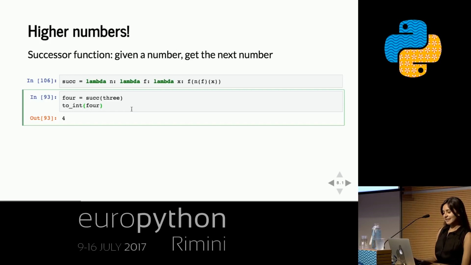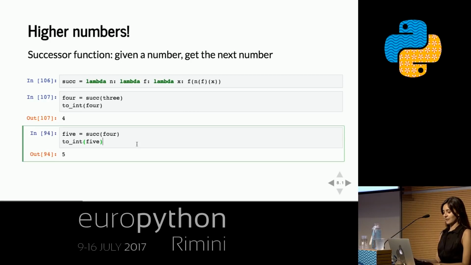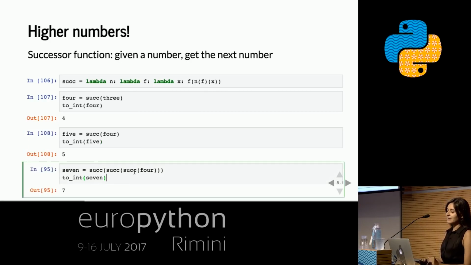If you believe me here, 4 would be the successor of 3, right? And that should be, and is, 4. And similarly, 5 should be the successor of 4. And I should be able to get 7 by applying the successor to the successor to the successor of 4, right? 3 extra successors. That gives me 7.